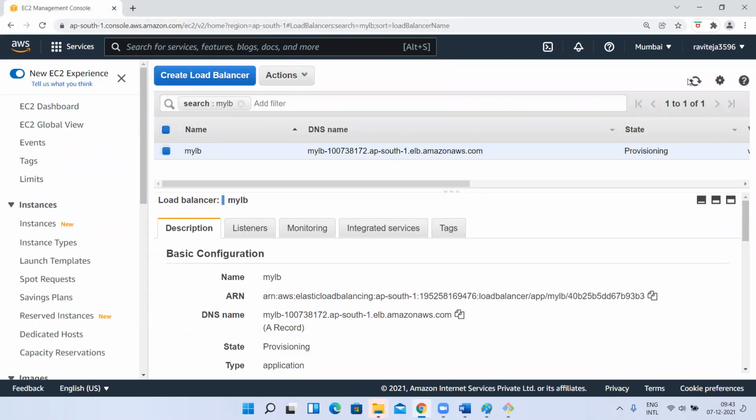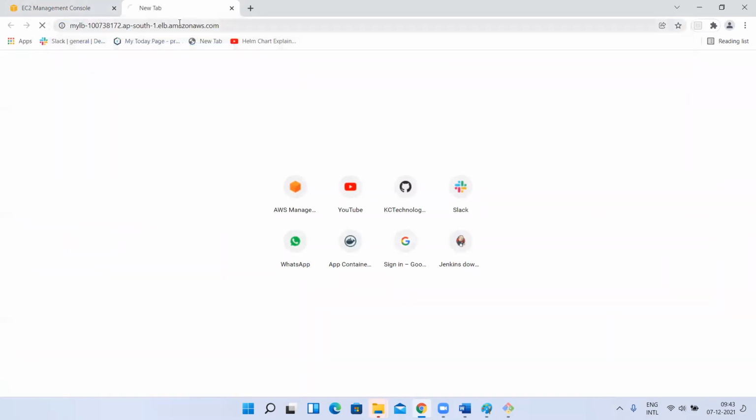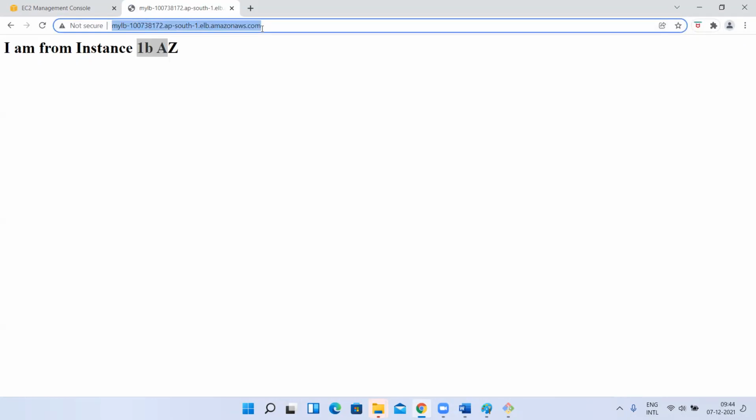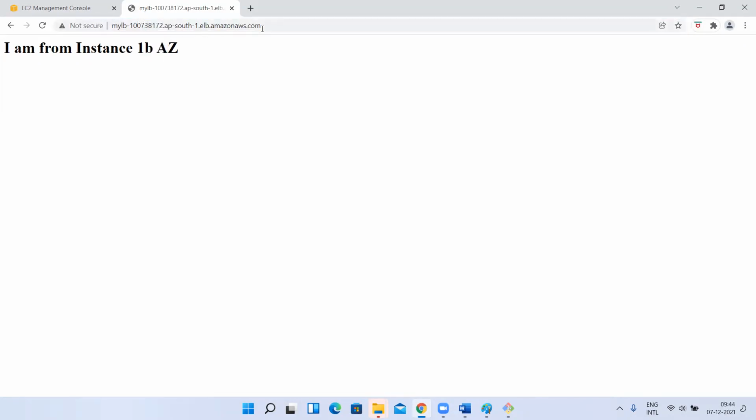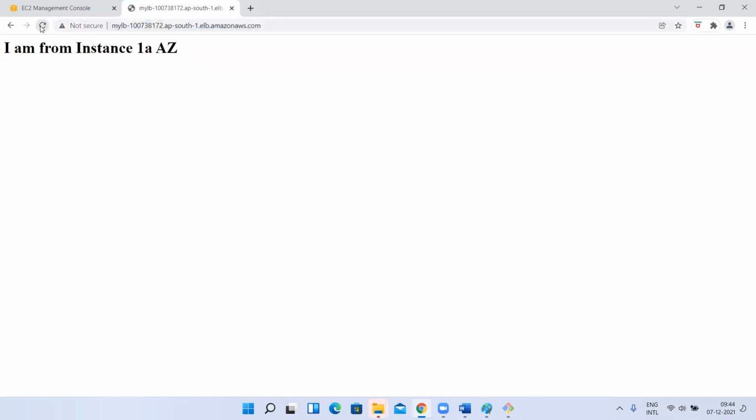Okay. Now I'll go to my load balancer. My load balancer is ready, right? Let me refresh it. Take that load balancer URL. HTTP, I need no prefix. 8080, I need not append. Why? Because those will be treated by default, right? Let me hit it. Now, am I able to access the 1B availability zone with the load balancer? Yes. If I keep hitting continuously, it is routing to 1A, 1B. Are you seeing that? Yes or no, guys? Yes, sir.